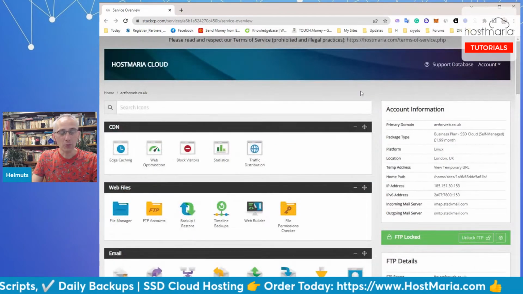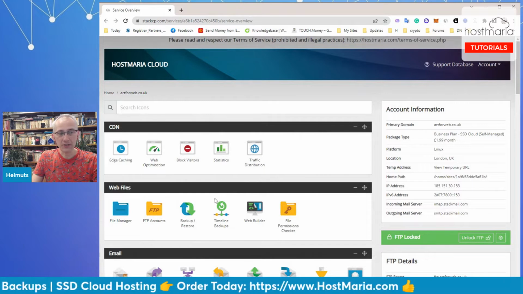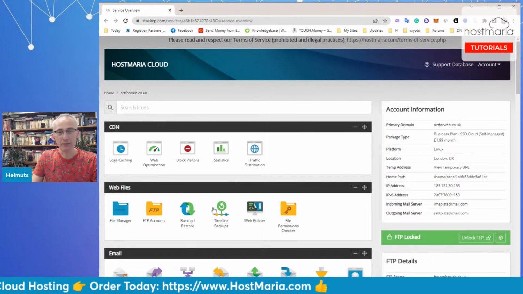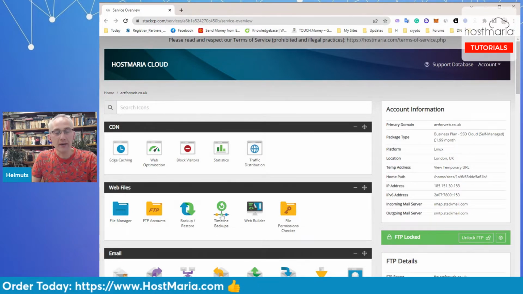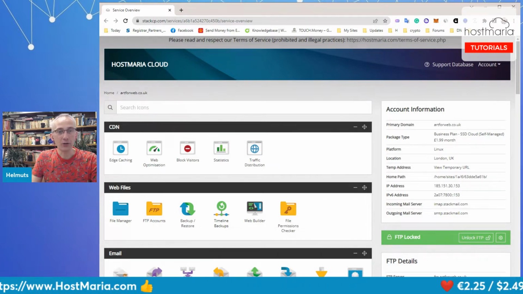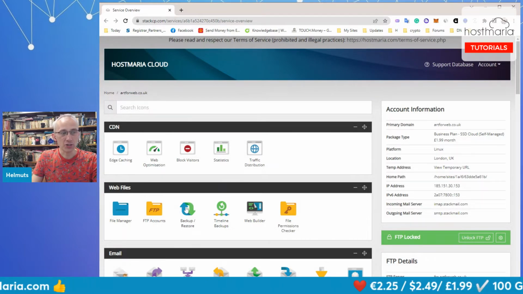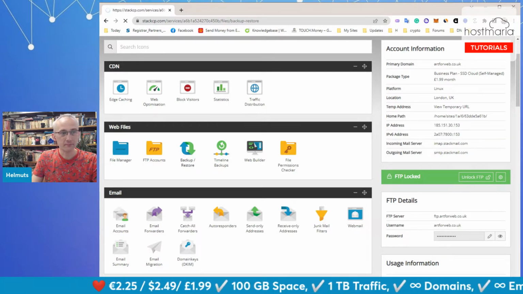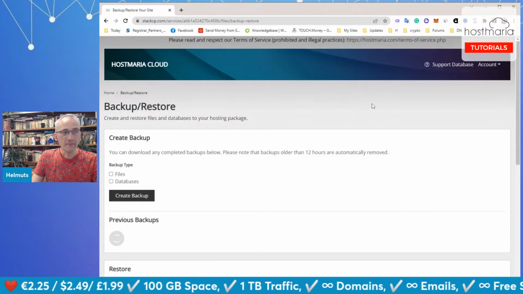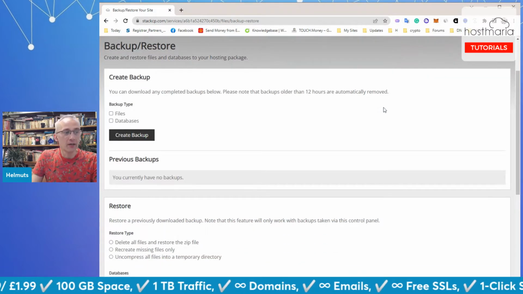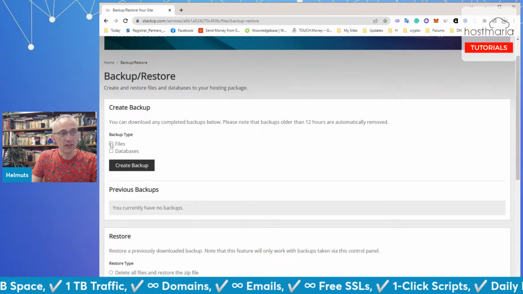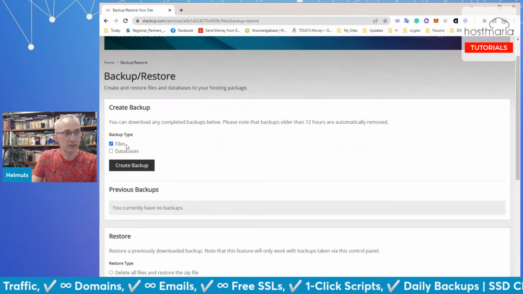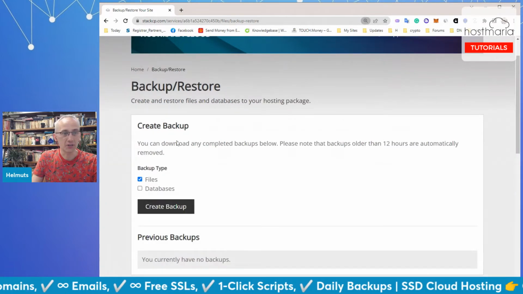So we know that timeline backups are automatically being done every day, but you cannot download. So here is another section under web files. It is called backup/restore. You click on it. Okay, and now click on backup type.